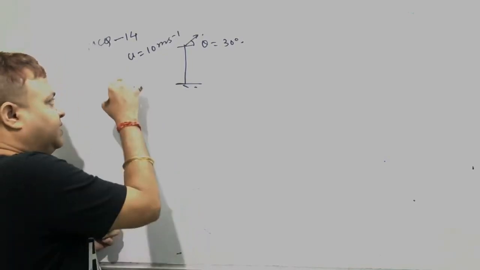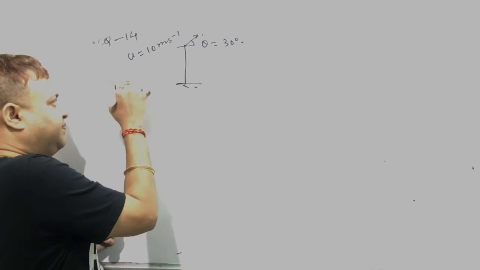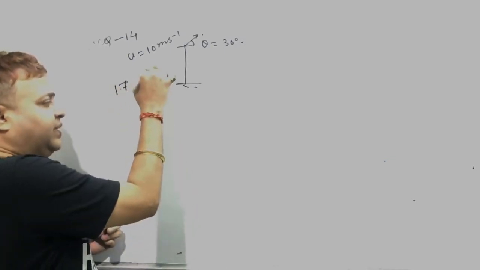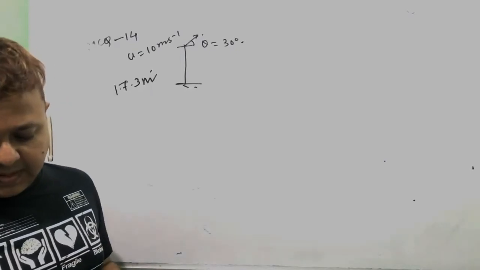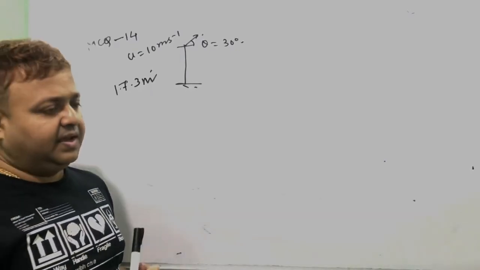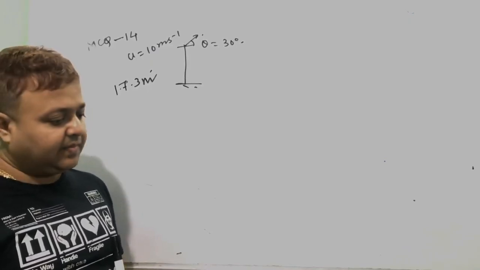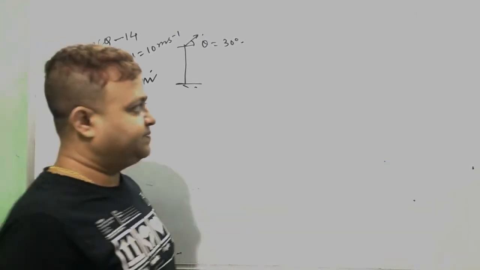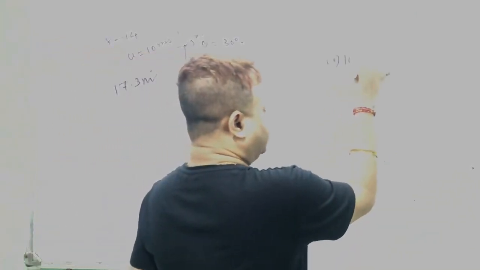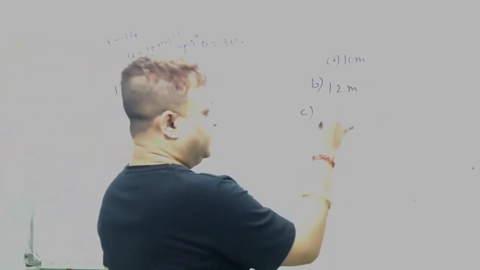It hits the ground 17.3 meter from the foot of the tower. Then the height of the tower will be: option A, 10 meter; B, 12 meter; C, 110 meter; and D, 100 meter.